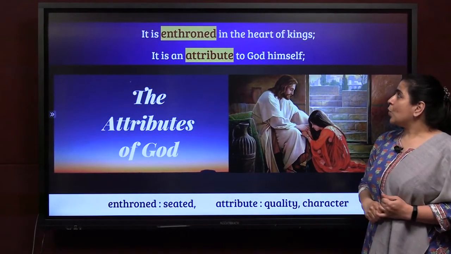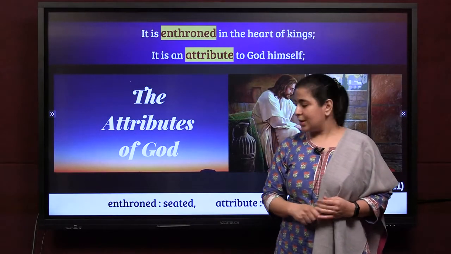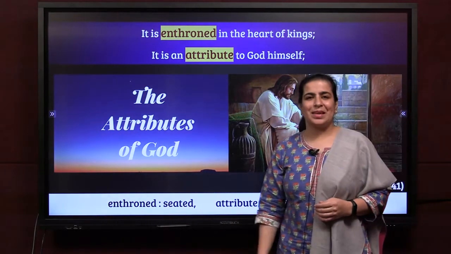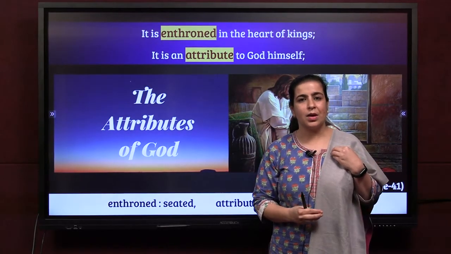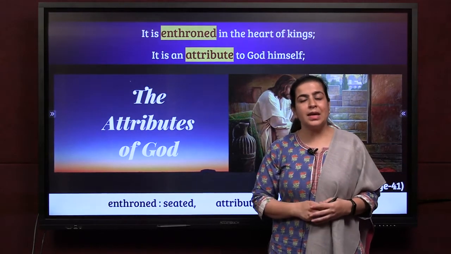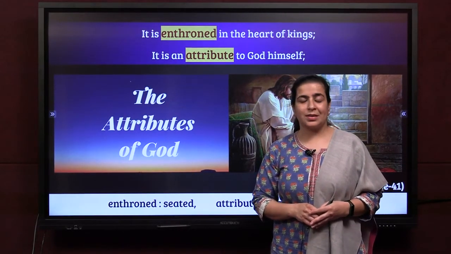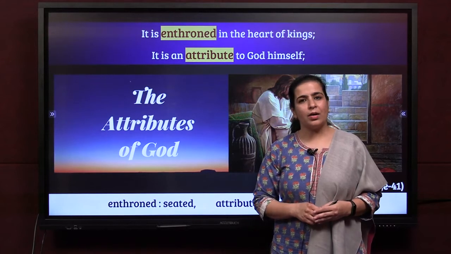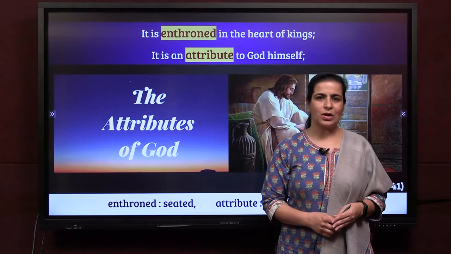It is enthroned in the heart of kings. It is inside. Enthroned means seated. Mercy should be seated inside the heart of the king. Who is the king? The king is like God to us. We go to the king for all our problems, right? And if our God, our king, does not have mercy in his heart, he will not be called a king.